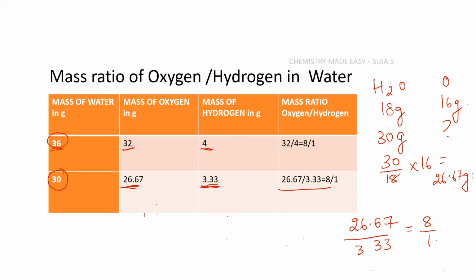So, whatever the mass of water I take, whether it is 18 grams, 36 grams or 30 grams, the ratio of the oxygen atom to the hydrogen atoms that is present will always be 8 upon 1, or it is 8:1.